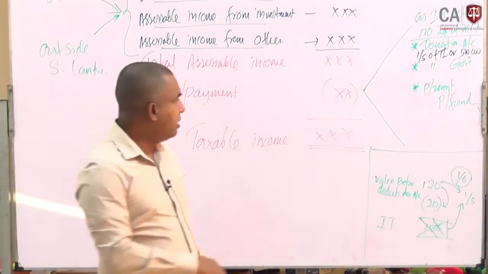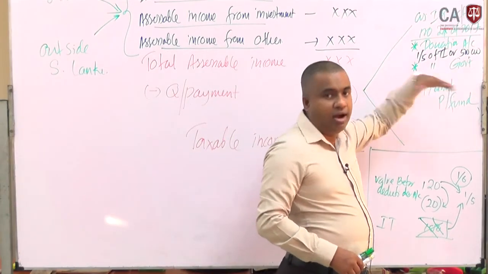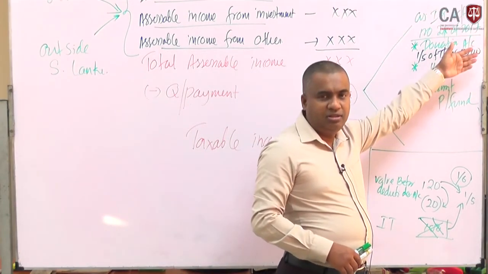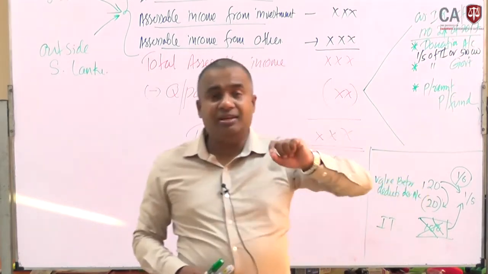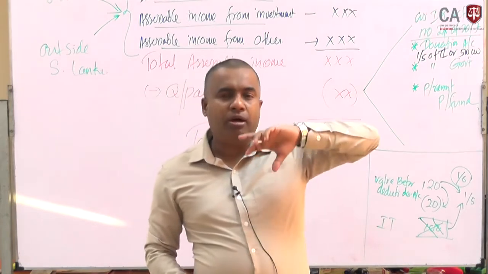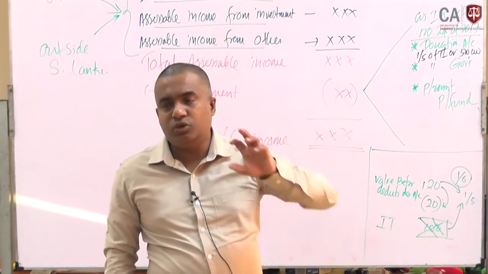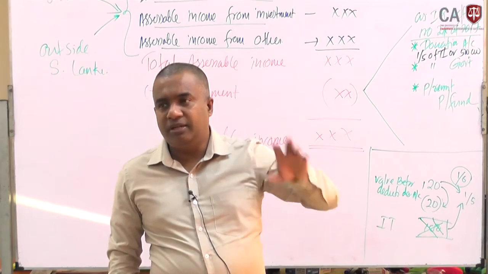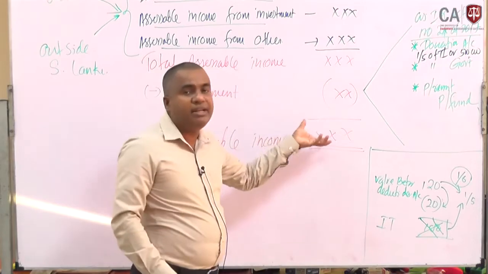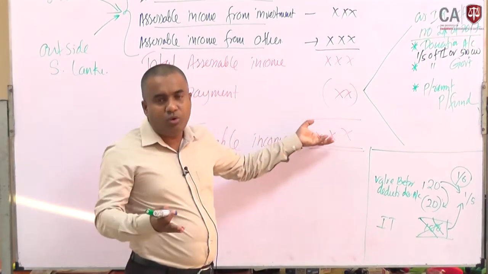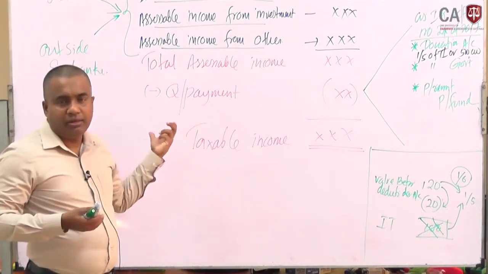The second one, donations to the government, has no limitations; you can deduct 100%. The only limitation you have to consider is whether you have an available balance to deduct it. Why? After deducting those qualified payments, there should not be any minus value. Either 0 or a plus value should be reflected in the taxable income.